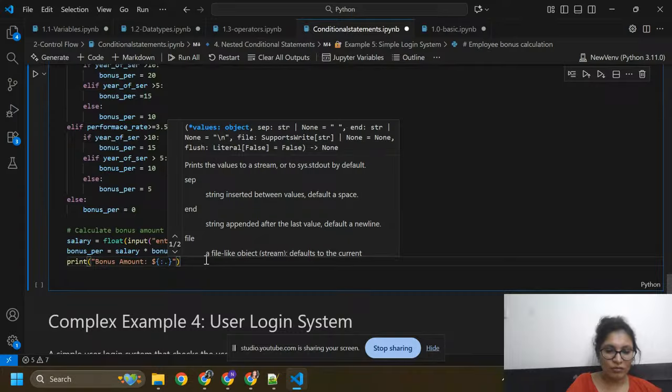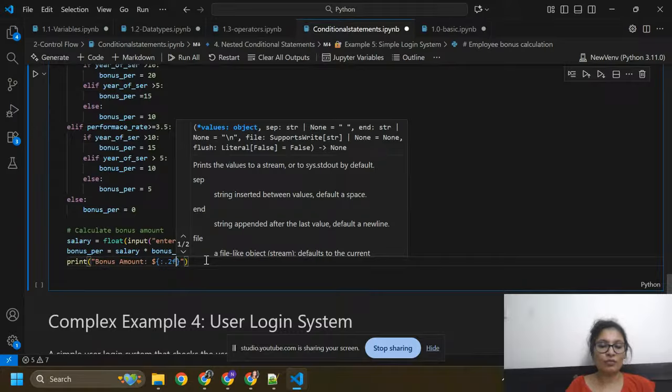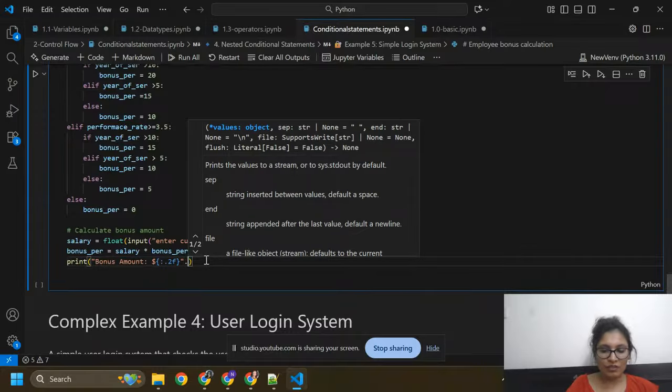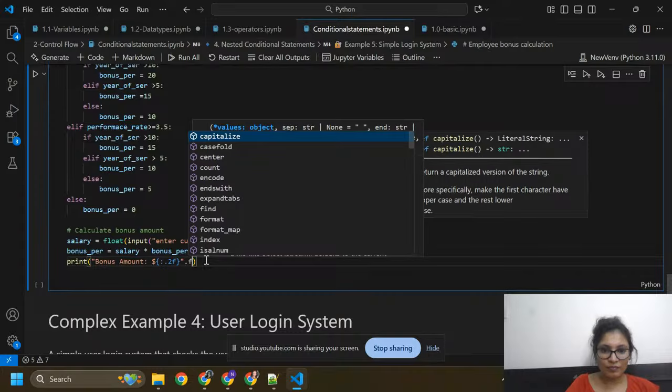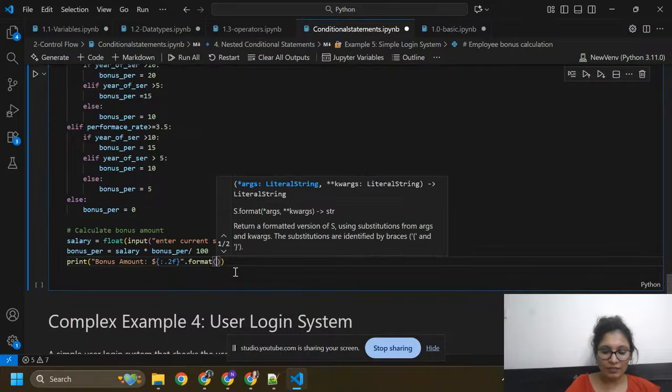I'm going to display it as a float, so that's why I need to write 0.2f. After this, dot format, and here I am giving bonus amount.